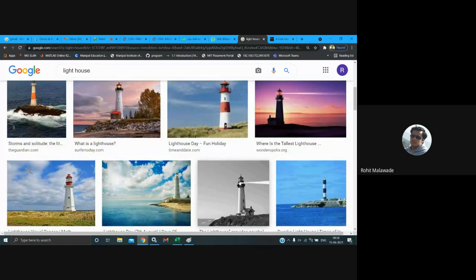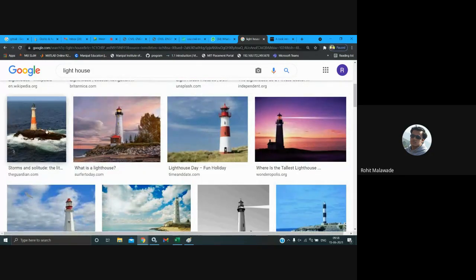Has anybody seen any lighthouses? Yes, Rohit, have you seen a lighthouse? Yes, in Vasco, I think there is one. Okay, why is it there in Vasco only, why not other places? Because Vasco is a port, so ships can navigate to it. Okay, so this is what your lighthouse is.